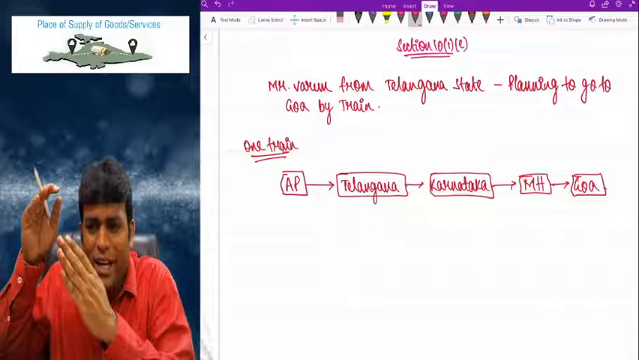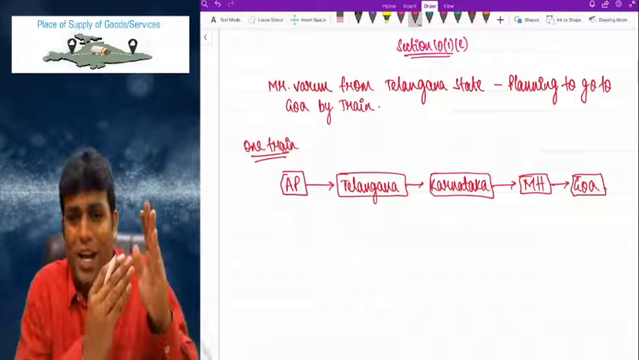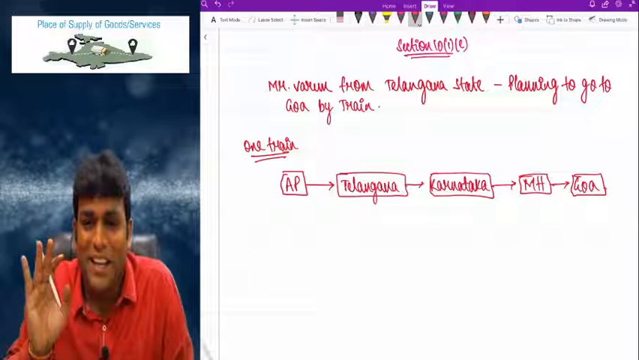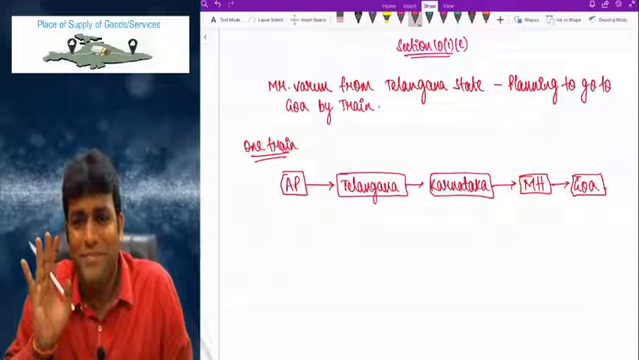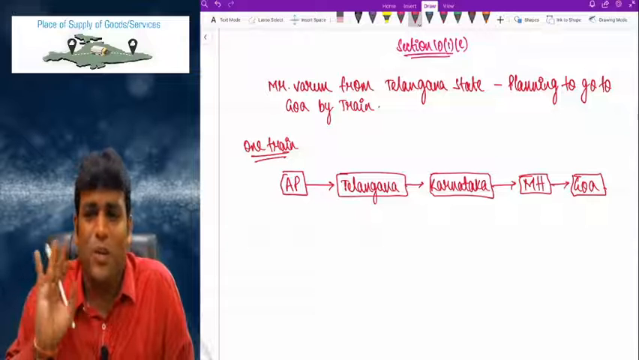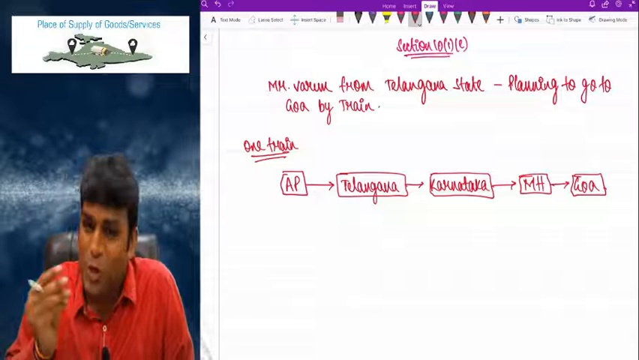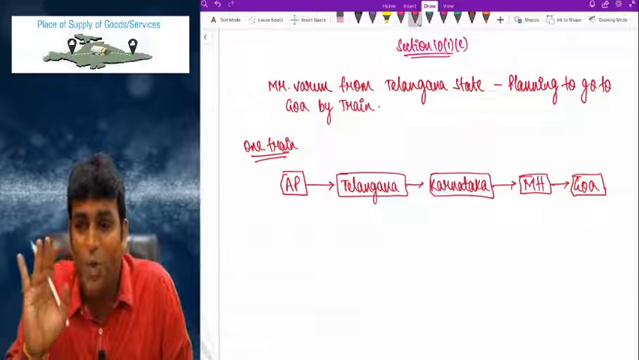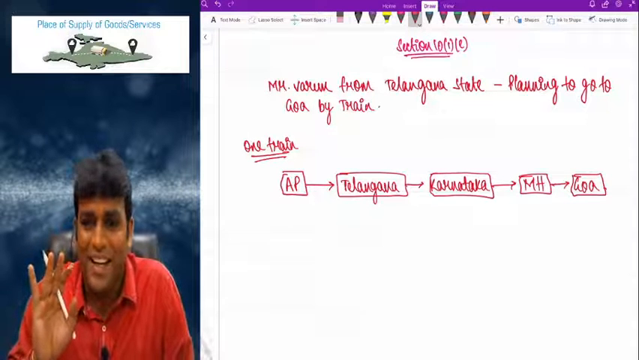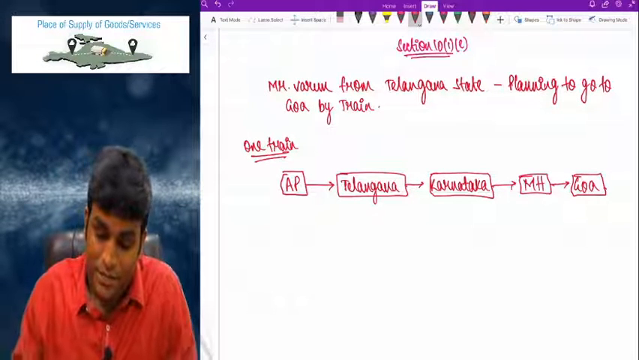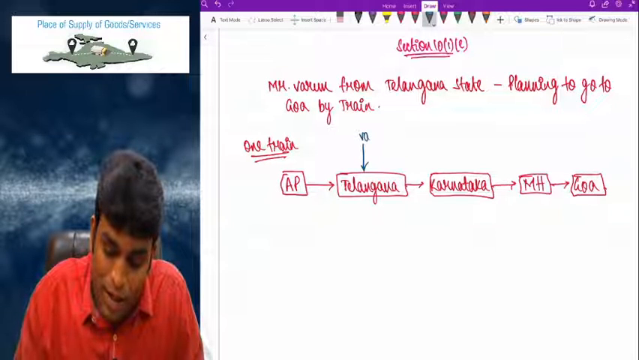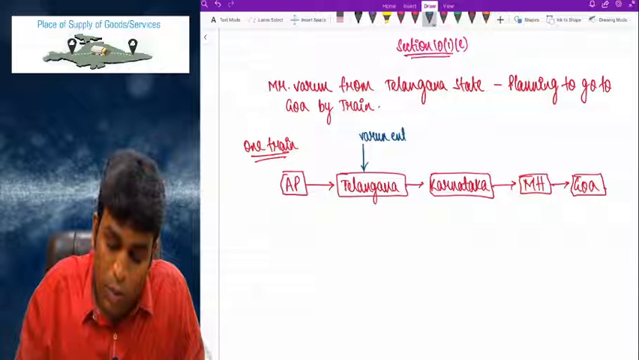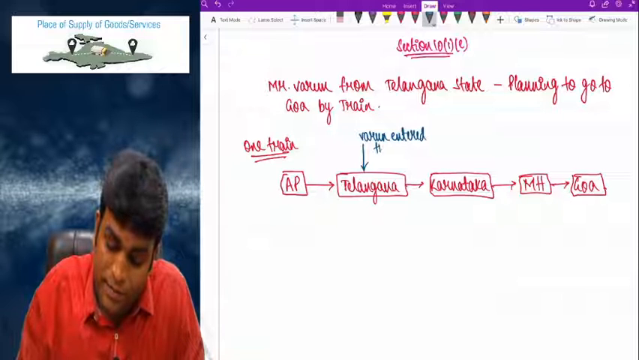Sir, why from Telangana to Karnataka, again Maharashtra, again Goa? What is happening, sir? Sir, please don't question the question. Only answer the question. Please, never ever question the question. If you question the question, we will question you. Please don't do that. We want the answer. Clear, right? Come on. In Telangana, what has happened? Varun entered the train.